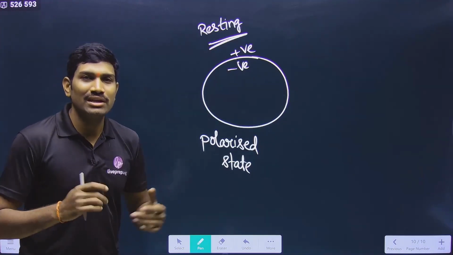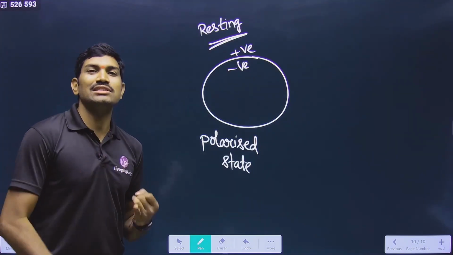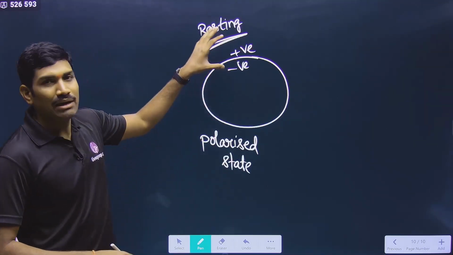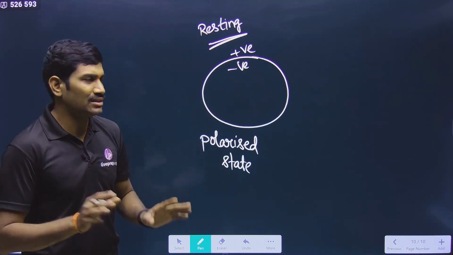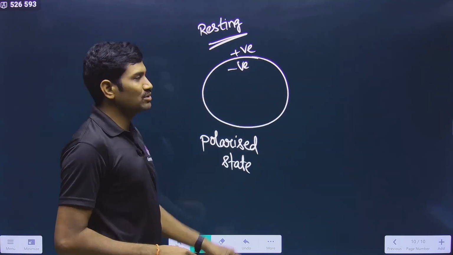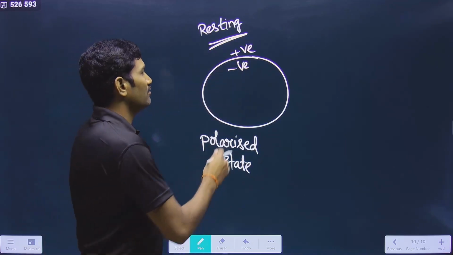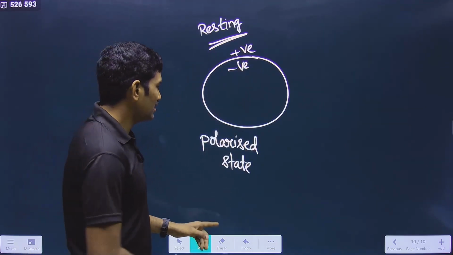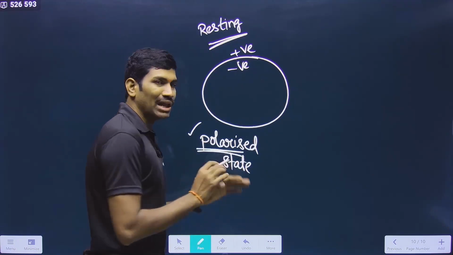So first understand what polarized is, then you will understand depolarized, then repolarized. For that purpose, I am giving just a rough idea. In a normal cell, across the plasma membrane, the electrical potential is inside negative, outside positive. This is the normal resting condition. So this is the polarized state. Some polarity is there.